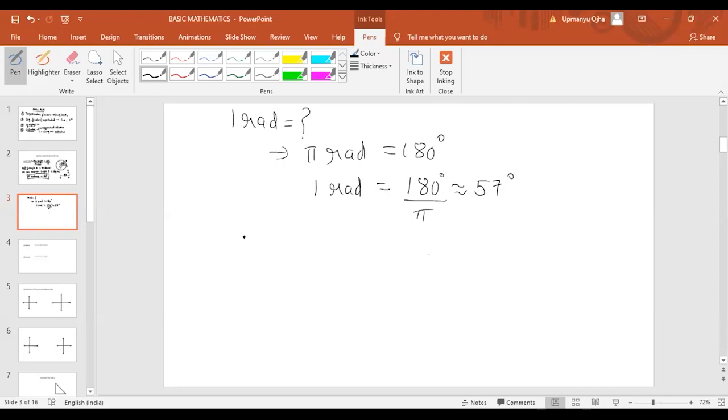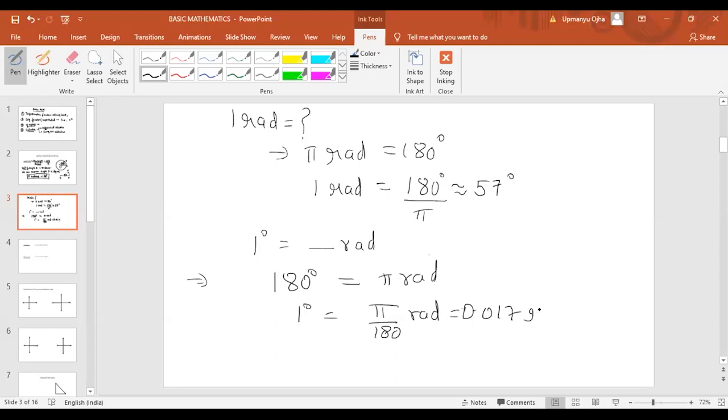We can also express 1 degree in terms of radians. Again, we use the same relation that 180 degrees is equal to pi radians. Therefore, 1 degree will be equal to pi by 180 radians. The value will come around 0.017 radians.